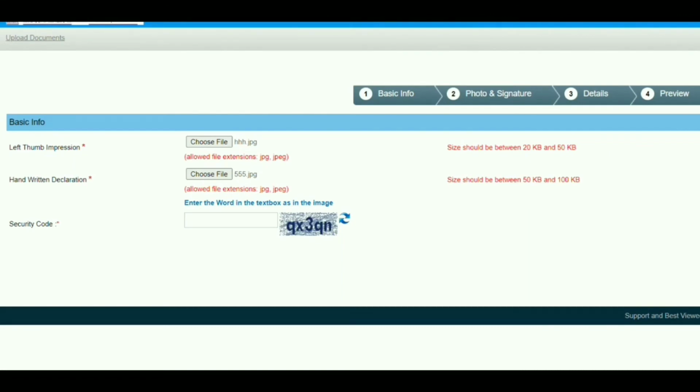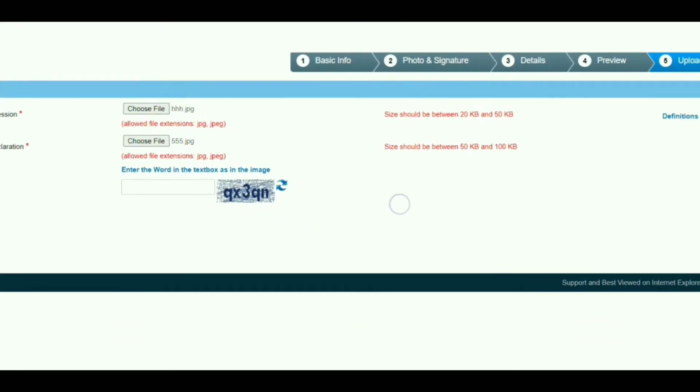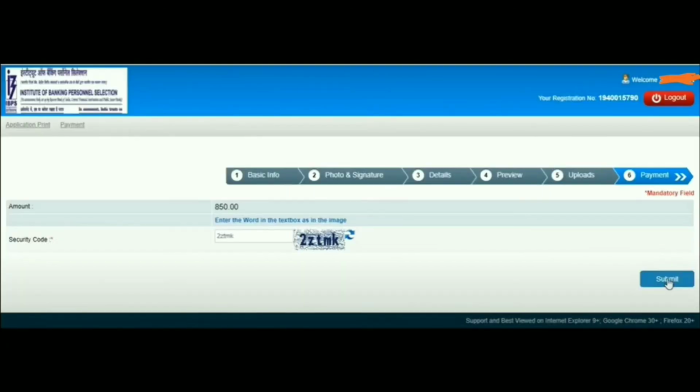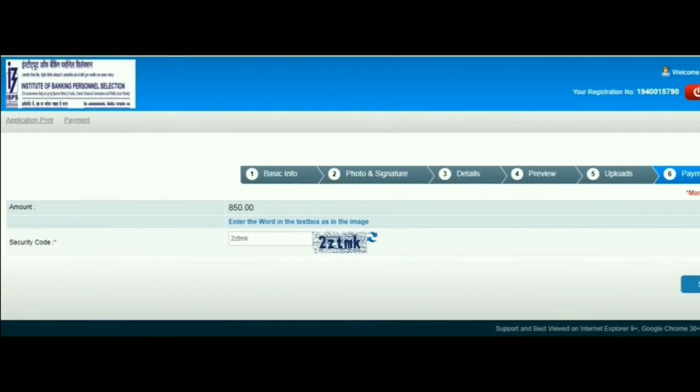And next enter the security code. So QX3QN. You will get some security code on your page. So enter your security code, and next click on this save and next button. So once you click on this save and next button, you will navigate to the payment option. So here it's showing the amounts. Based on your caste, it will show the amount.